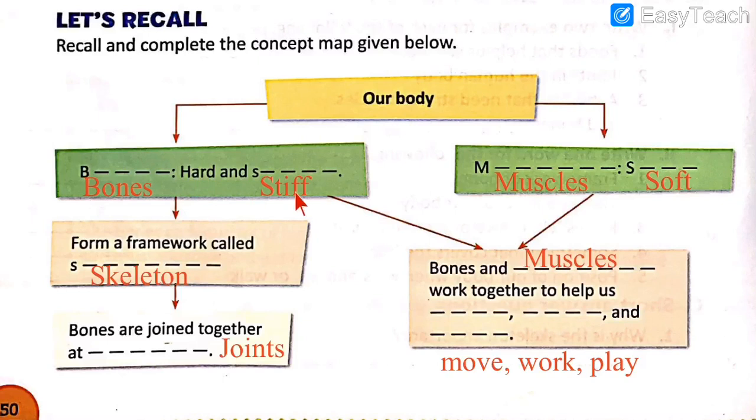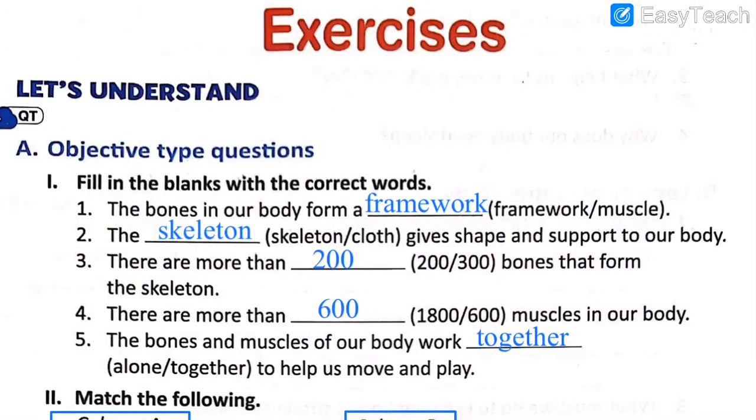Our body: bones are hard and stiff. Bones and muscles work together and help us move, work, and play. Muscles are soft. Then bones make a framework called skeleton. Bones are joined together at the place which are called joints. So first we solved the fill in the blanks. Let's read the fill in the blanks once again so that you can revise and you will never forget.